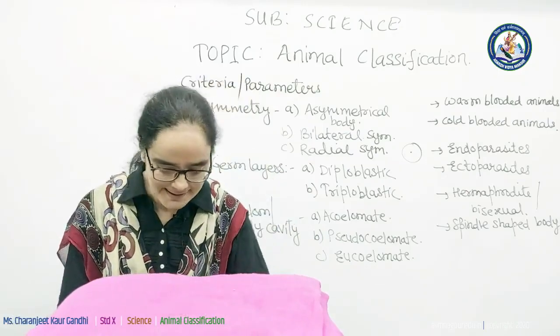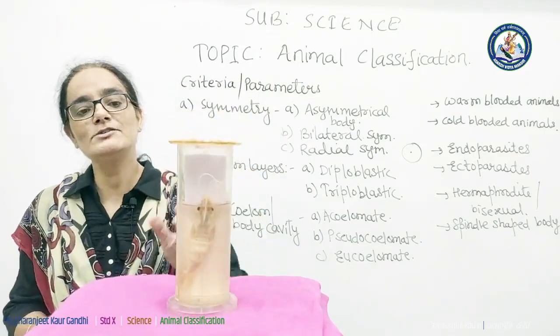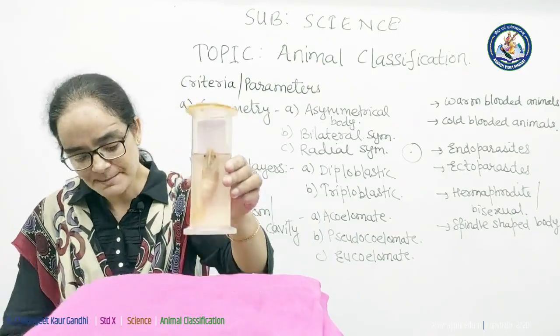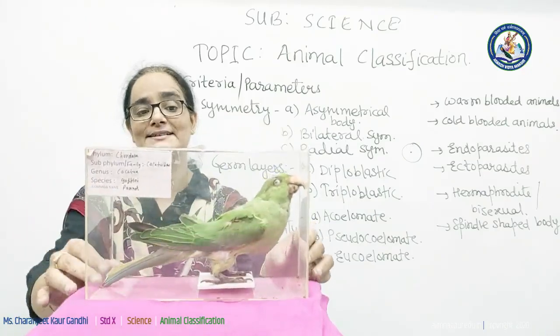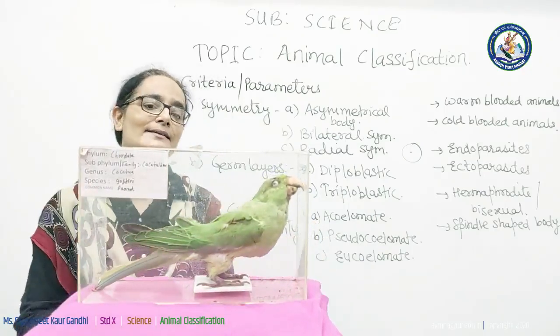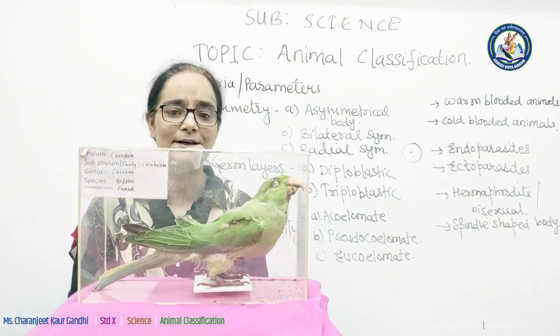Next one is this prawn, and prawn belongs to phylum Arthropoda. And the last specimen that I have with me is this green parrot, and this belongs to class Aves and the subkingdom is Chordata or chordates.